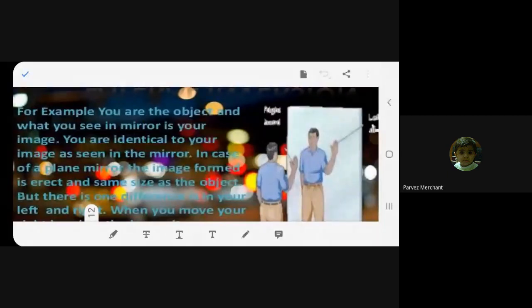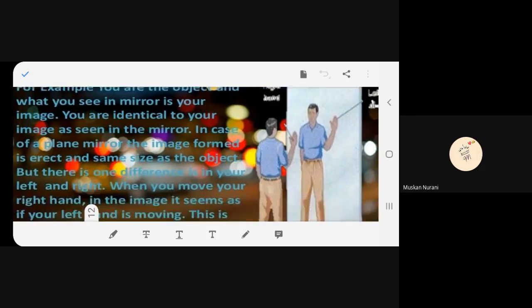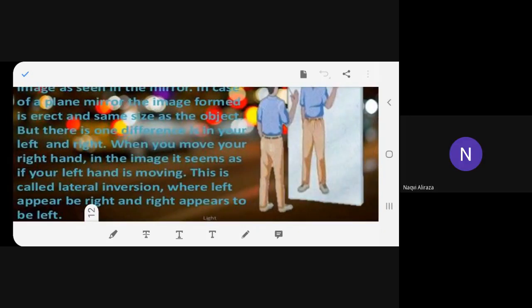Okay, fine. You are of the same size. Only one difference is what? Your right becomes left and your left becomes right. That is all. You understood now? Yes, ma'am. So that becomes lateral. This is called lateral inversion. What is it called, beta? It is called lateral inversion.